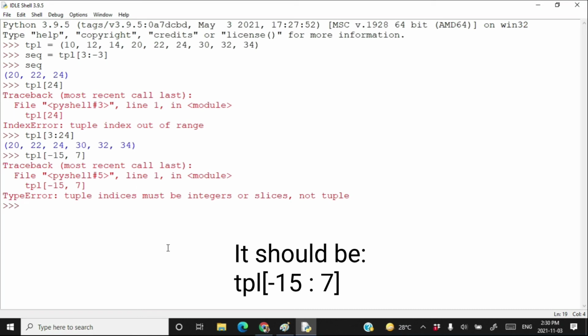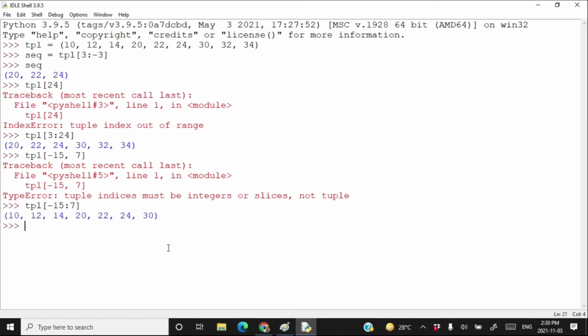Oh, there should be a colon, not comma. So TPL minus 15 colon 7. And here you are. Let's try some more examples.